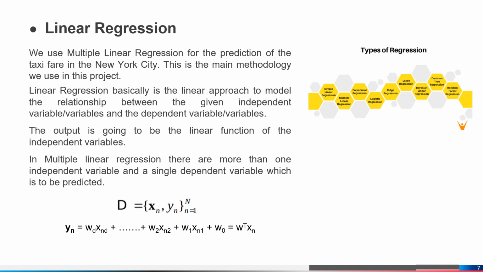In this project I am going to discuss linear regression. Linear regression is a machine learning algorithm used to predict the value of a variable based on the value of another variable. The variable you want to predict is called the dependent variable, and the variable you are using to predict the other variable is the independent variable. It is the linear approximation of data.